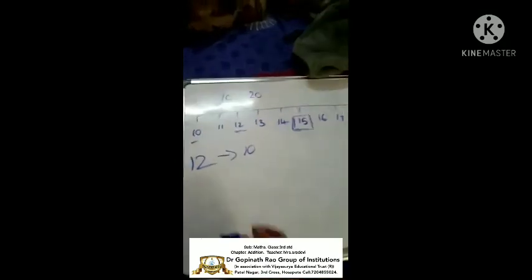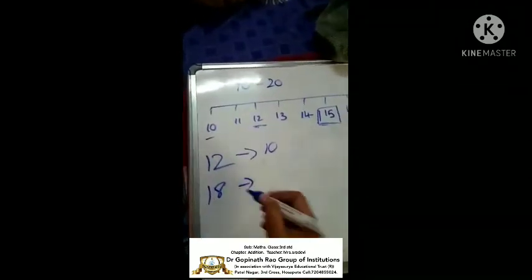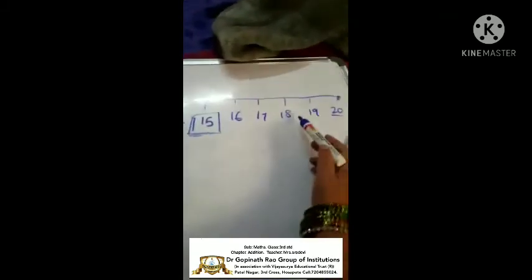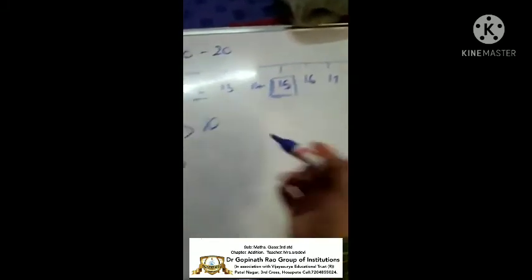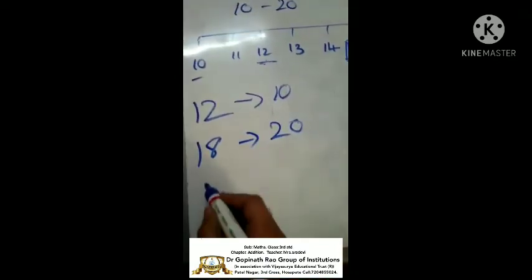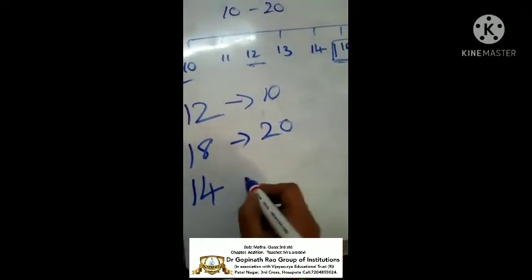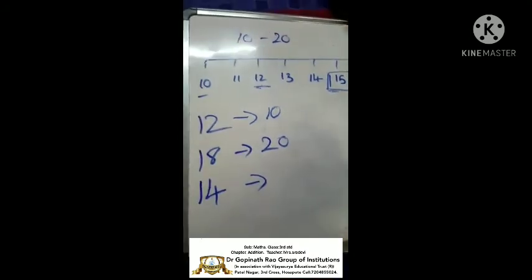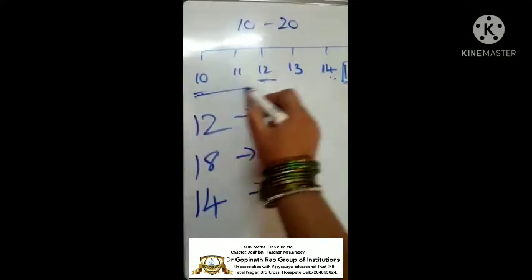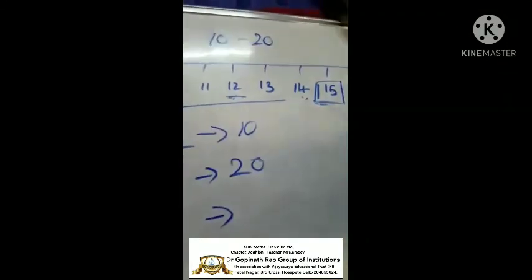Next I want 18. Is 18 nearer to 10 or 20? See, 18 is nearer to 20. So write down here 20. Next I want 14. So 14 is nearer to which number? 14 is here. So this is the left side and this is the right side.